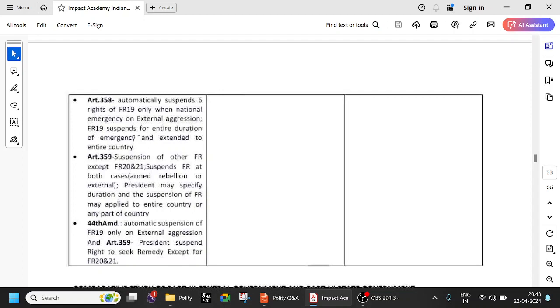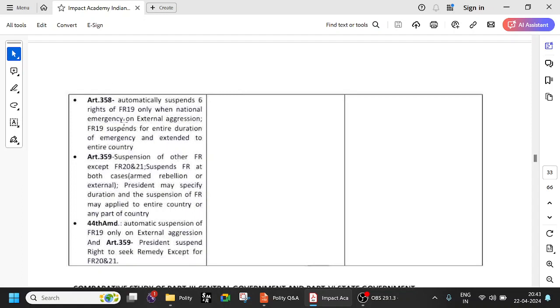Fundamental right 19 covers speech and expression, movement, assembly, association, place of residence, all those things. During a national emergency, you are not allowed free speech and expression, movement, or association; all those things are temporarily suspended. It can be suspended for the entire duration of the emergency and extended to the entire country.